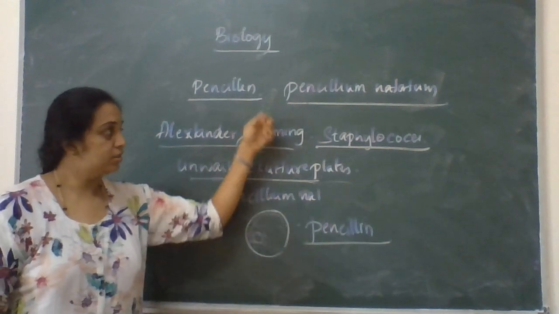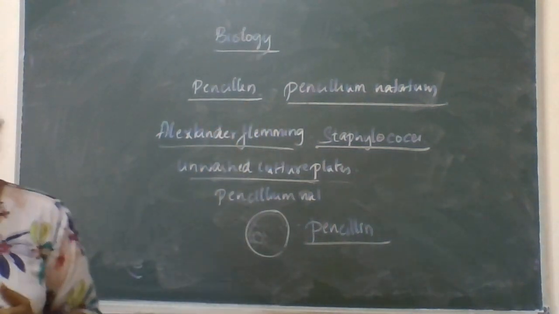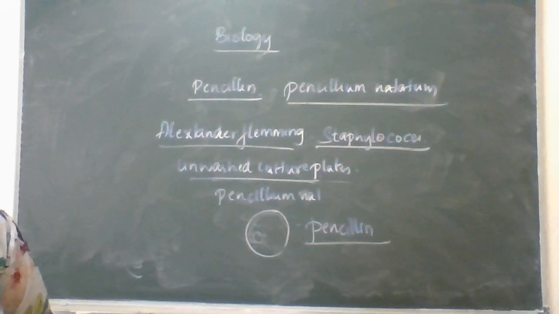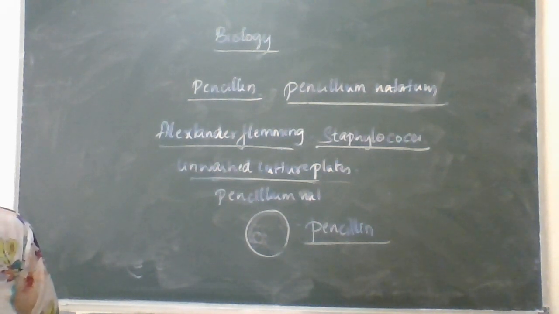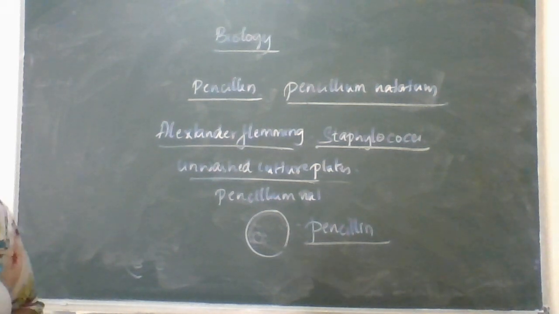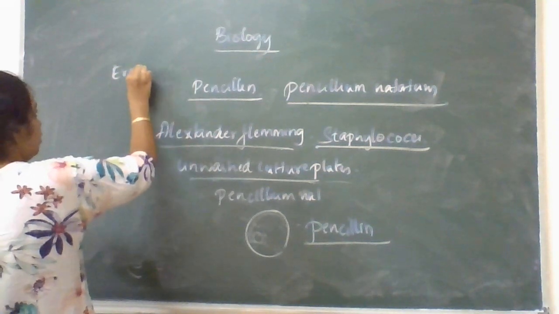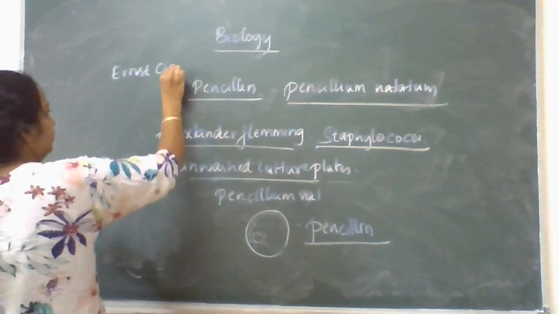So Alexander Fleming was working on what? Staphylococci. But the identification of this penicillin was done by Hans Chain and Howard Florey. This work is not only by Fleming.